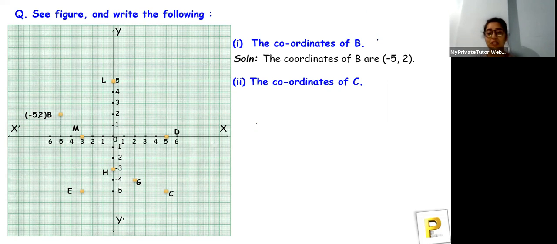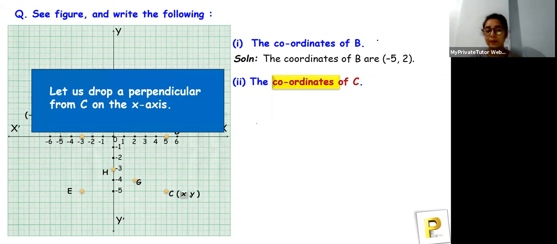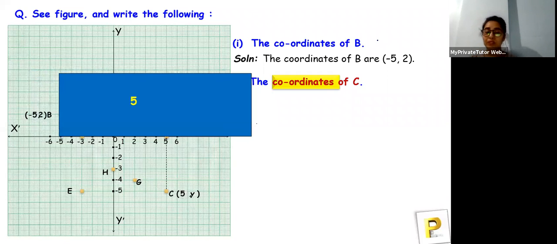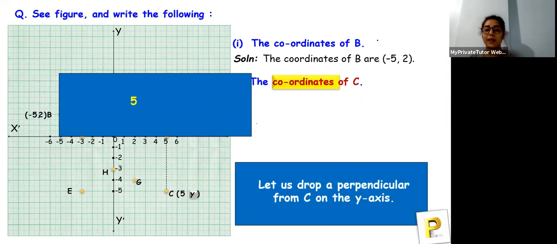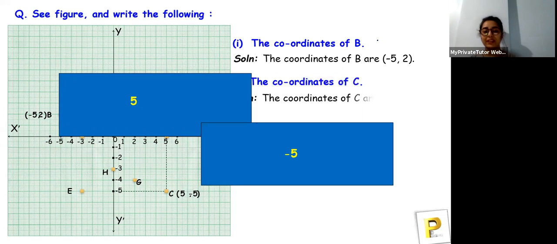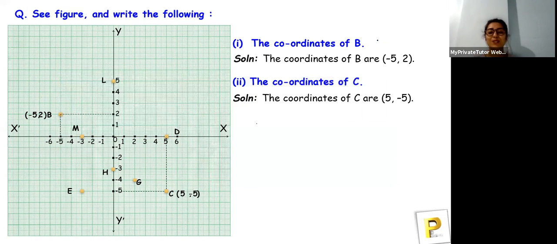Okay, so let's check what the coordinates of C are. You can see where C is. Always remember that the coordinate of x you have to write first, and next you write the coordinate of y. So let us draw a perpendicular line. The coordinate of x is 5. Let's see for y. Let us draw a perpendicular from C on the y axis, and the foot of the perpendicular represents -5, and that's the correct answer. So the coordinates of C are 5 and -5.